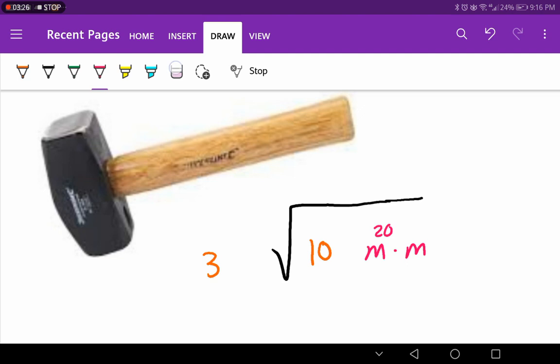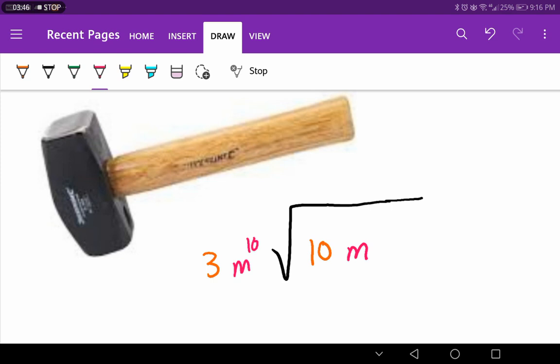And erase this and write m with power 10 again. But what is the difference between 21 and 20? The 21 leaves one m behind inside the radical, but the 20 leaves nothing. Are you happy with that?